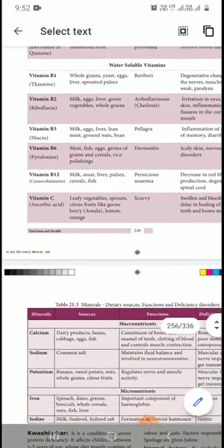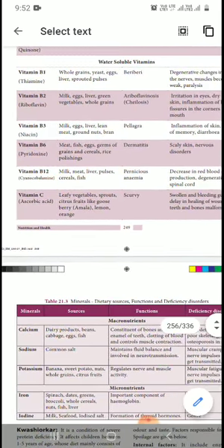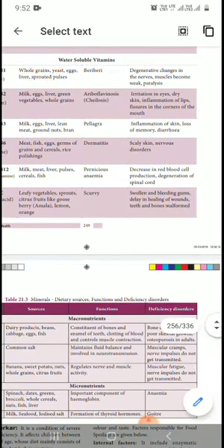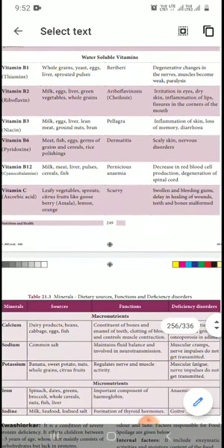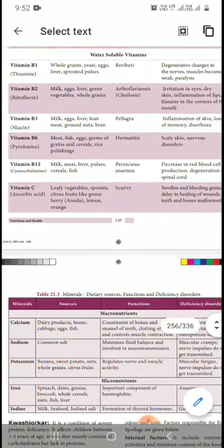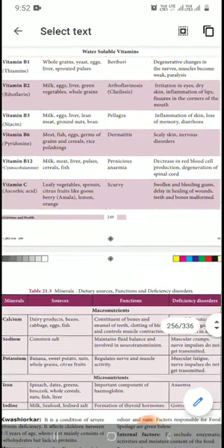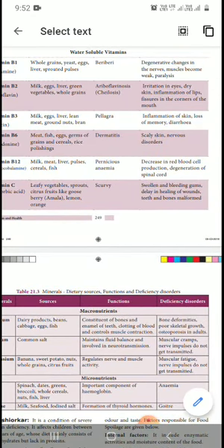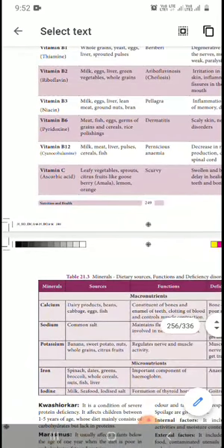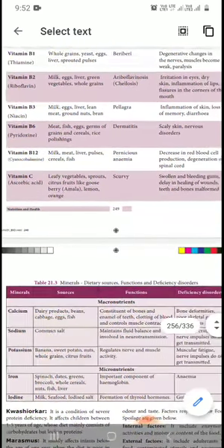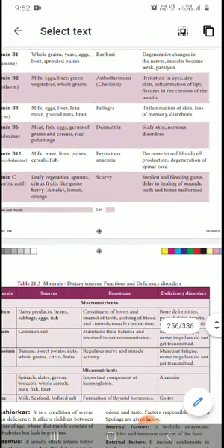Vitamin B3: milk, egg, liver, lime and meat, groundnuts. Deficiency is pellagra: inflammation of skin, loss of memory, diarrhea. Vitamin B6: meat, fish, egg, germ of the grains and cereals, rice polishing. Deficiency causes dermatitis; dermal means skin. Scaly skin, nervous disorder. Vitamin B12: milk, meat, liver, pulses. Deficiency causes pernicious anemia, decrease in red blood cell production and degeneration of the spinal cord.